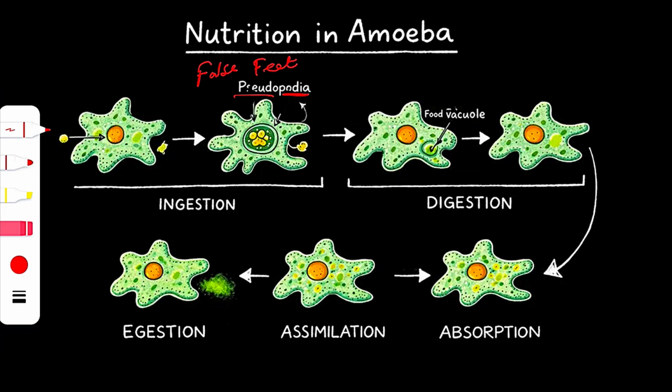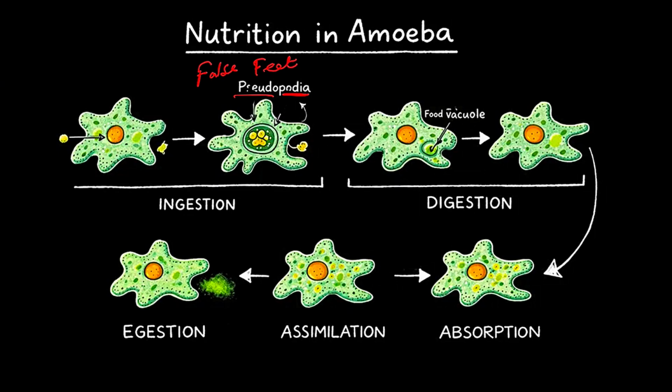So they do not have any regular feet. They have false feet. They do not have any definite shape. When they sense a food around themselves, they just spread their cytoplasmic extensions, which is known as pseudopodia or the false feet, around the food.